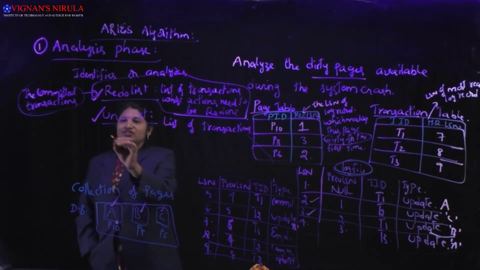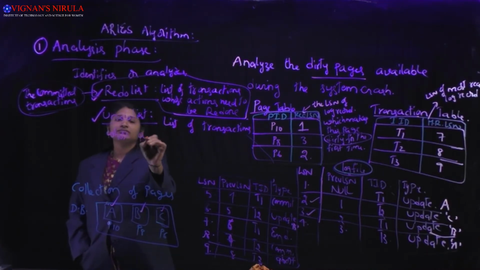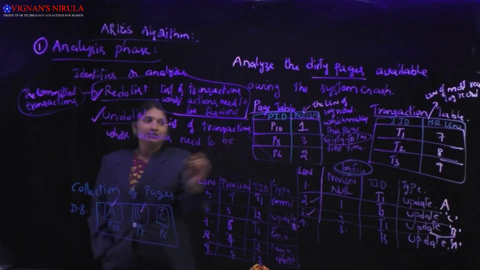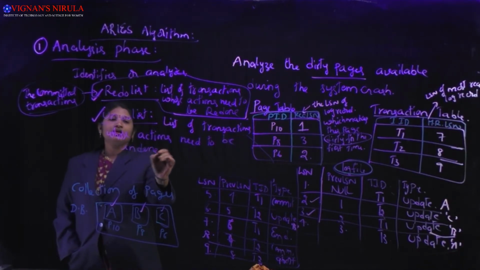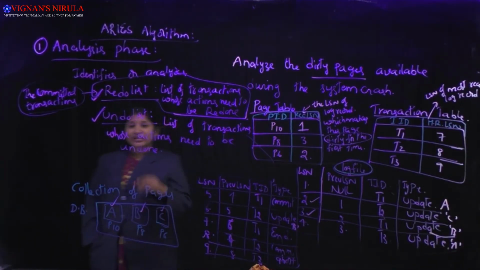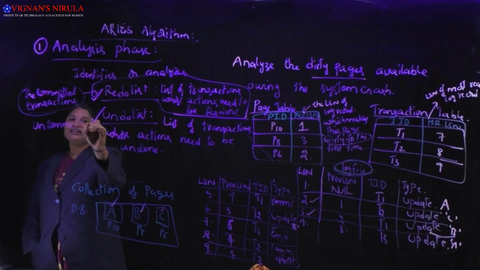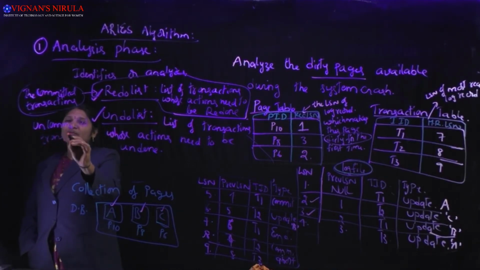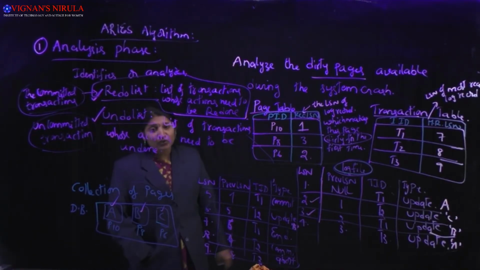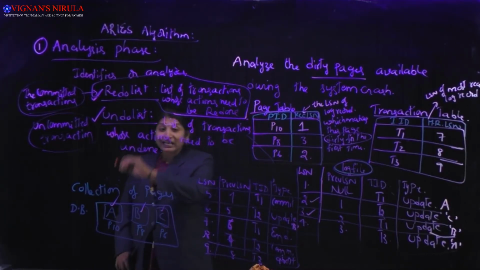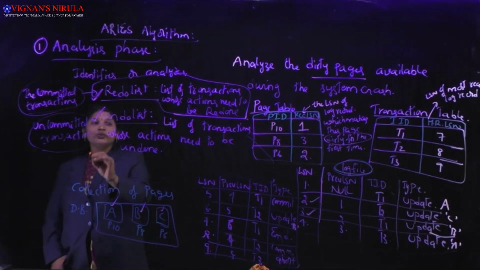List of transactions whose actions need to be undone after the system crash. That means whatever transactions are in the uncommitted state at the point of system crash will leave the database in an inconsistent state. So in order to recover to the consistent state again, all the actions of those uncommitted transactions need to be undone.